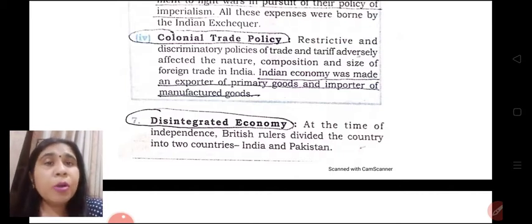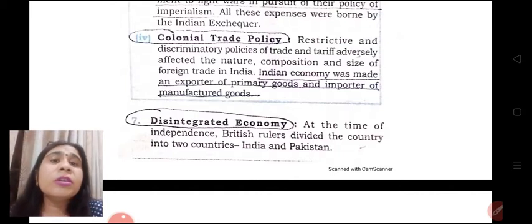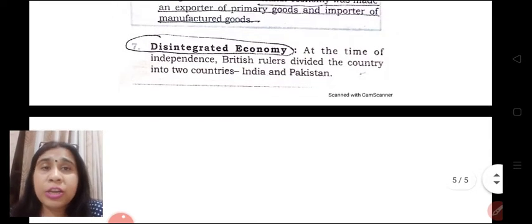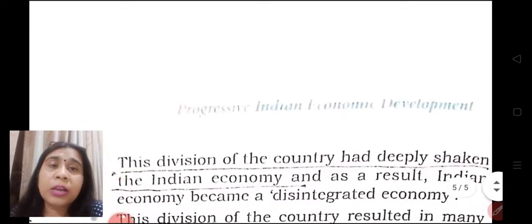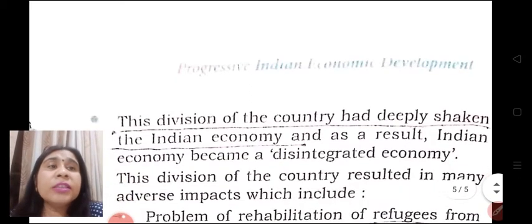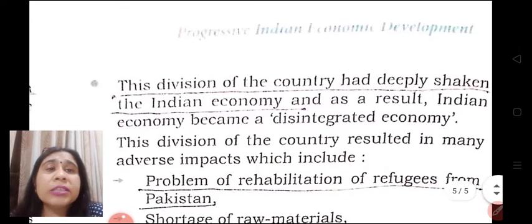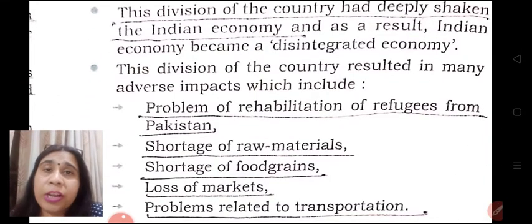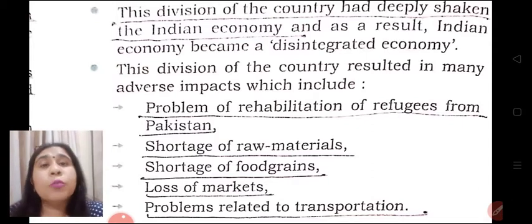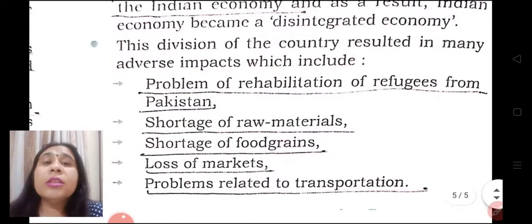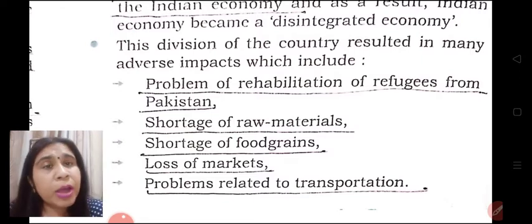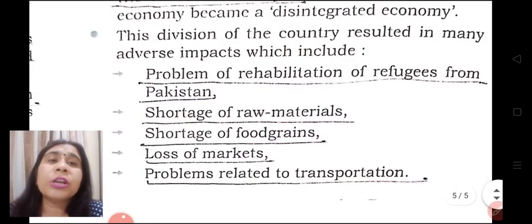At the time of independence, Britisher rulers, these Britishers, they divided our nation into two countries, one India, another Pakistan. And this division of the country deeply shook the Indian economy. As a result, there were different problems which arose. Problem of rehabilitation of refugees who came to India from Pakistan. There was shortage of raw material, shortage of food grains, loss of markets, problems related to transportation.